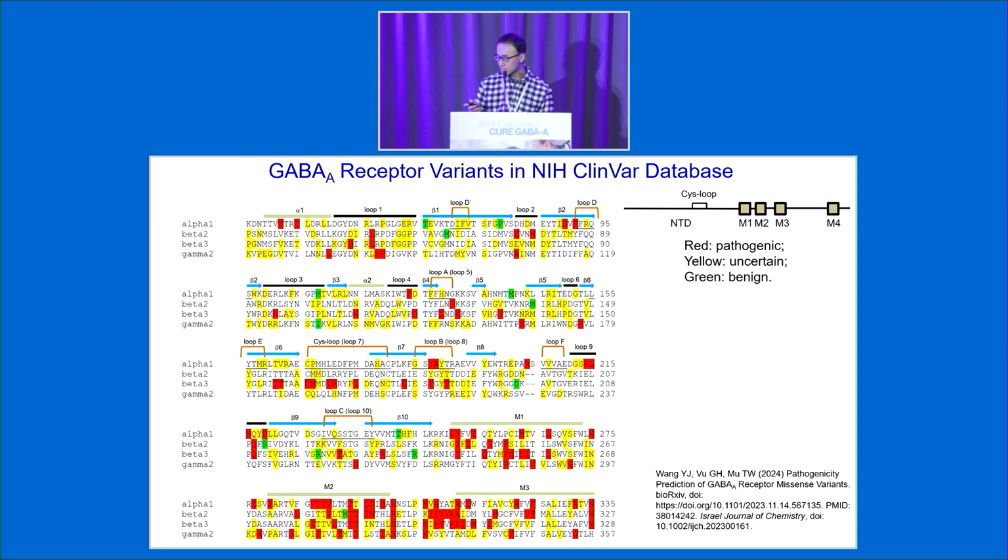So this is a sequence alignment of different subunits for GABA receptors. The red means that in the ClinVar annotation it's pathogenic. The yellow means that it's uncertain, right? So immediately you can find that the transmembrane helices are enriched for a lot of the pathogenic variants. It's not very difficult to understand, because the GABA receptor is a transmembrane protein. The transmembrane domain needs to be inserted into the lipid bilayer really efficiently.